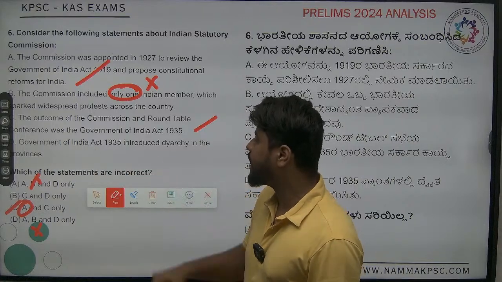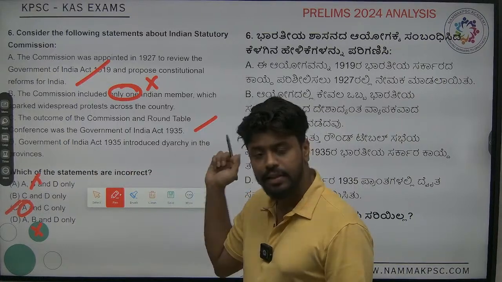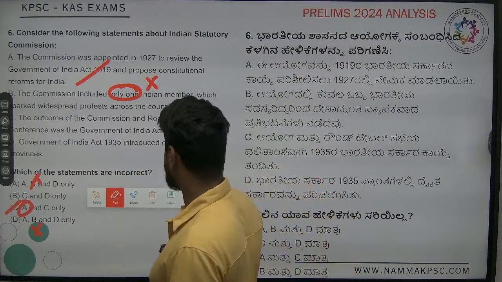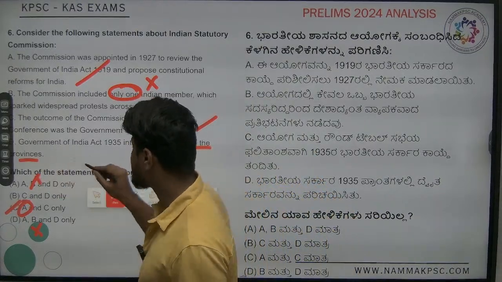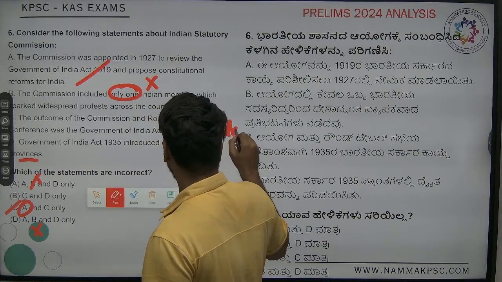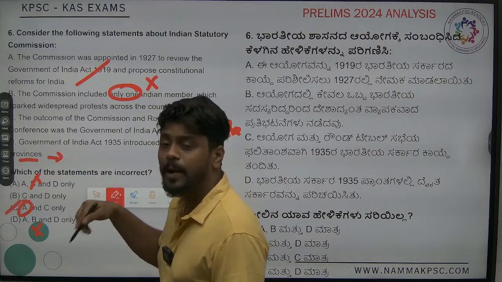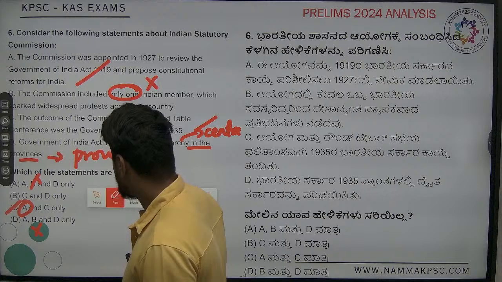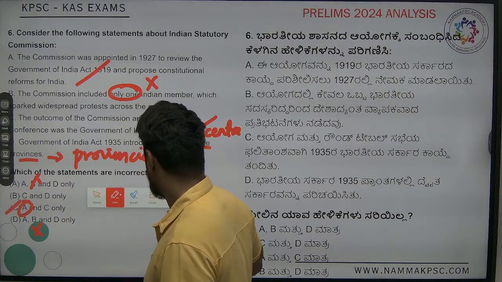Government of India Act 1935 introduced diarchy, that is correct. In the provinces, this is wrong. It is not in the provinces. It is in the center that diarchy was introduced. In provinces, what was introduced? Provincial autonomy.